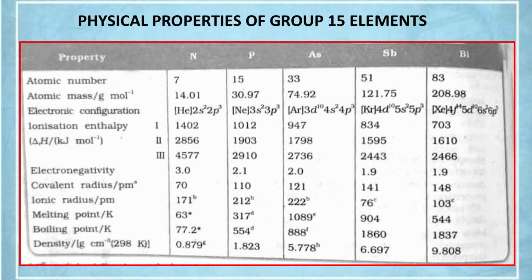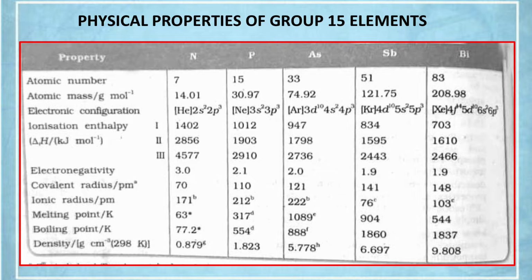And d electrons can't shield the nucleus effectively like s and p electrons. The shielding by d electrons is minimum because the d orbital is diffuse in space. So they are not closer to the nucleus. They can't shield the nucleus effectively like s and p electrons. As a result, effective nuclear charge increases. So ionization energy, what we are expecting should be a larger decrease, but it is not so. Because of high effective nuclear charge, the ionization energy increases here.